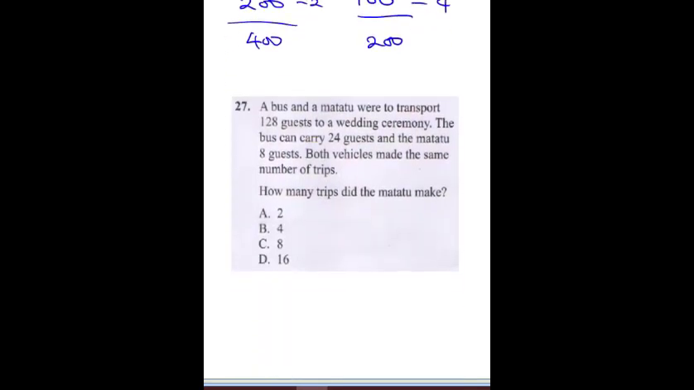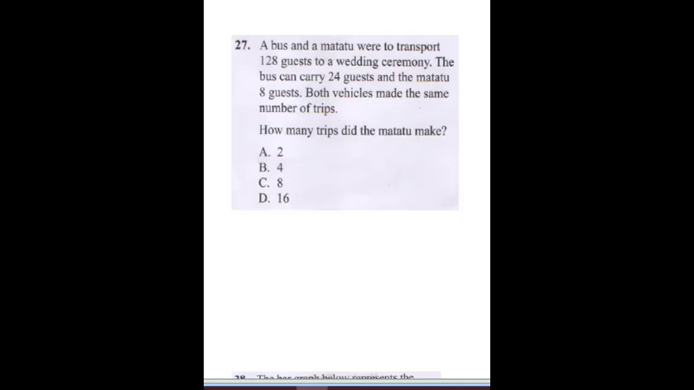So question 27 says, a bus and a matatu were to transport 128 guests to a wedding ceremony. The bus can carry 24 guests and the matatu 8 guests. Both vehicles made the same number of trips. How many trips did the matatu make? Now, recall, it said a bus and a matatu were to transport 128 guests to a wedding ceremony.